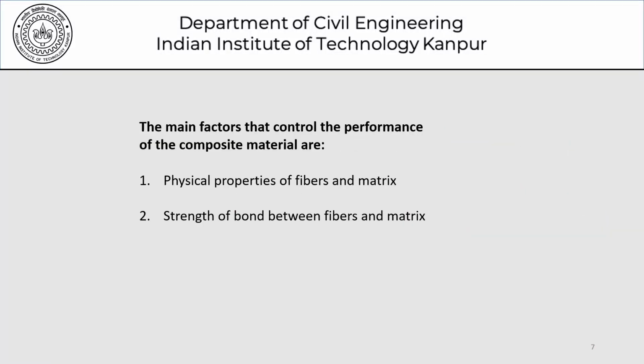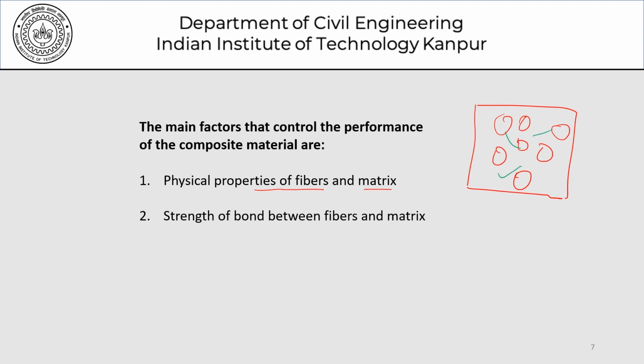Moving forward, the main factors that control the performance of the composite material are the physical properties of the fiber and the matrix. So when we are talking of the matrix, in this case, the way I've shown here, this is my concrete, and we have some fibers. So the properties of this composite would depend on the properties of the fiber and the amount of fiber we use, and of course the properties of the concrete. And the strength of bond between the fibers and the matrix.